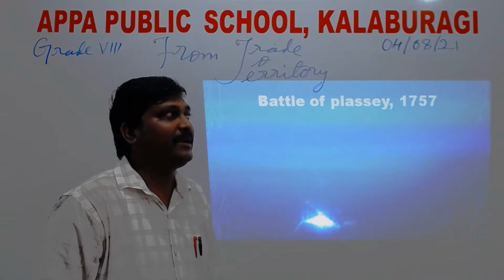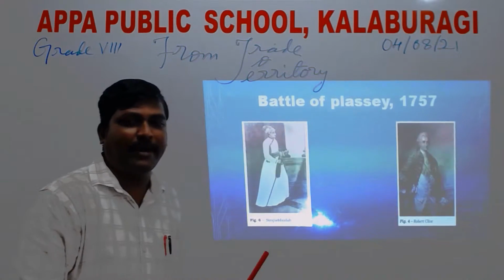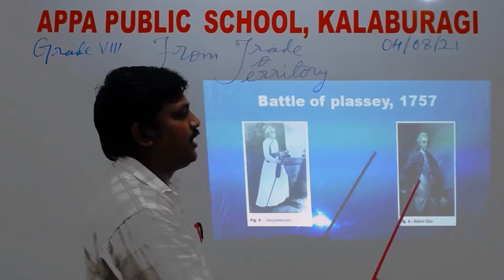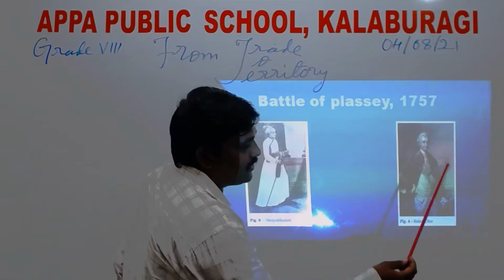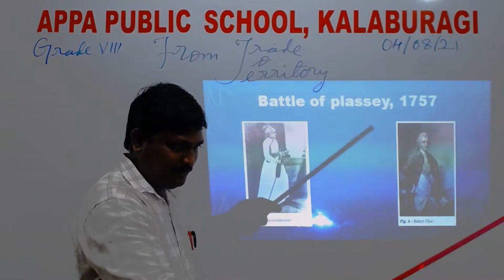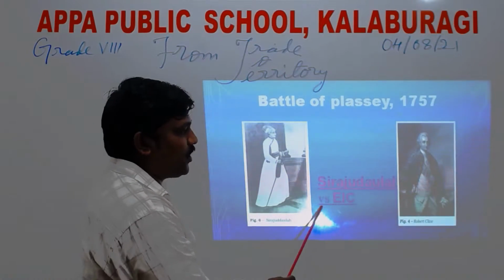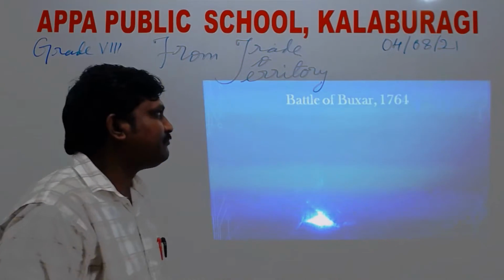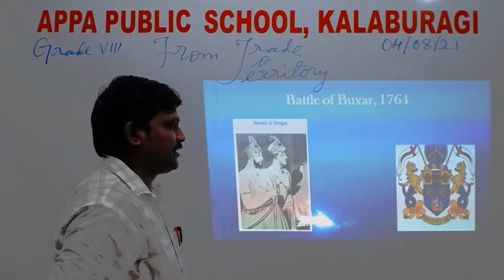Okay, now 1757 Battle of Plassey. Now here, my dear students, here is the picture of Siraj-ud-Daulah and the Governor General Robert Clive, right? So the Battle of Plassey was fought between Siraj-ud-Daulah versus the East India Company, right? Next, Battle of Buxar, 1764, right?